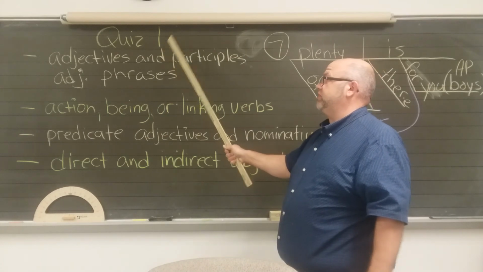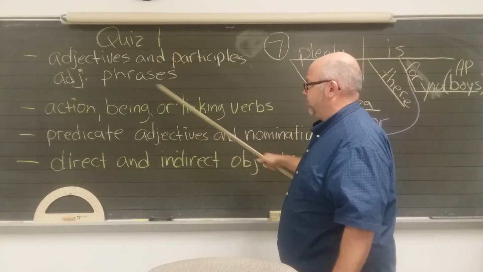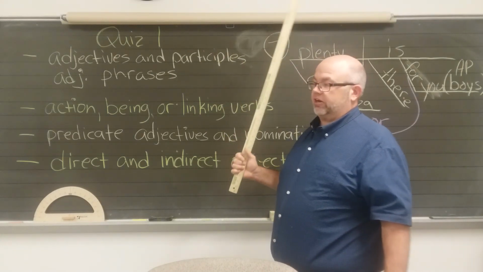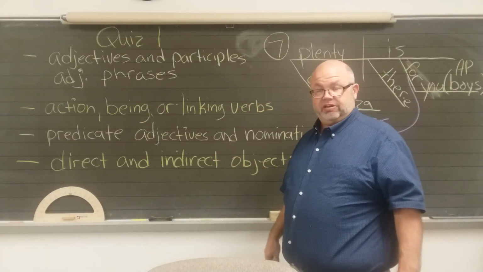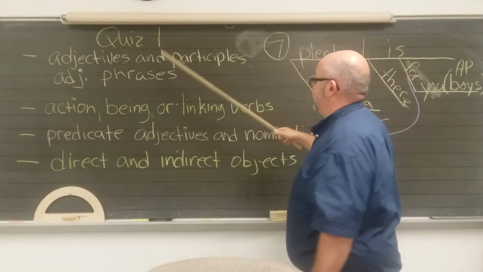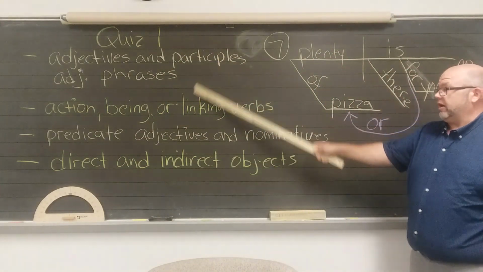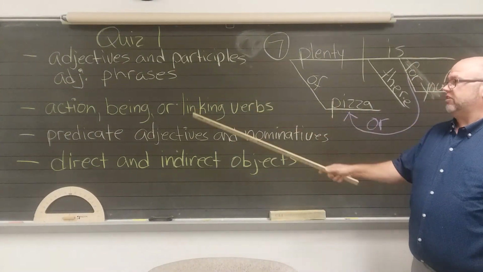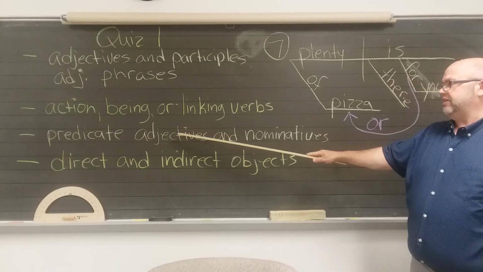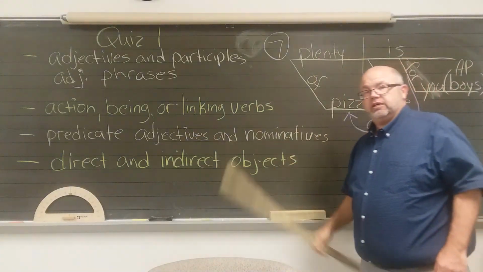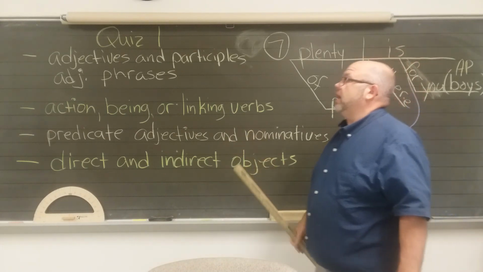So adjectives, know your adjectives, and then verbs, linking, action, being, and direct objects, indirect objects, predicate nominatives, predicate adjectives. There are 2 diagrams, but this is the biggest part of what you need to know. So check that out. Adjectives, participles, adjective phrases, action, being, or linking verbs, predicate adjectives and nominatives, direct and indirect objects. All right.